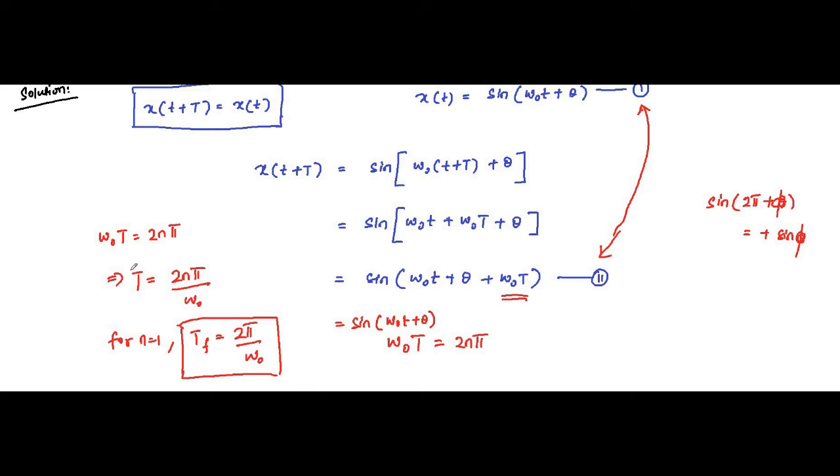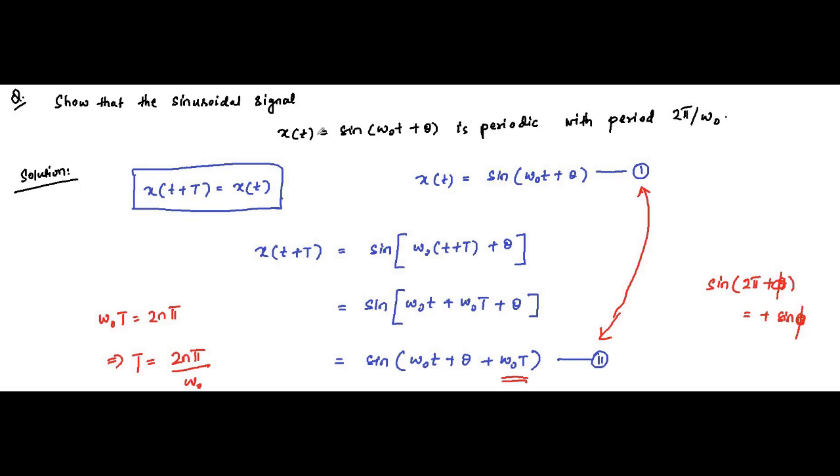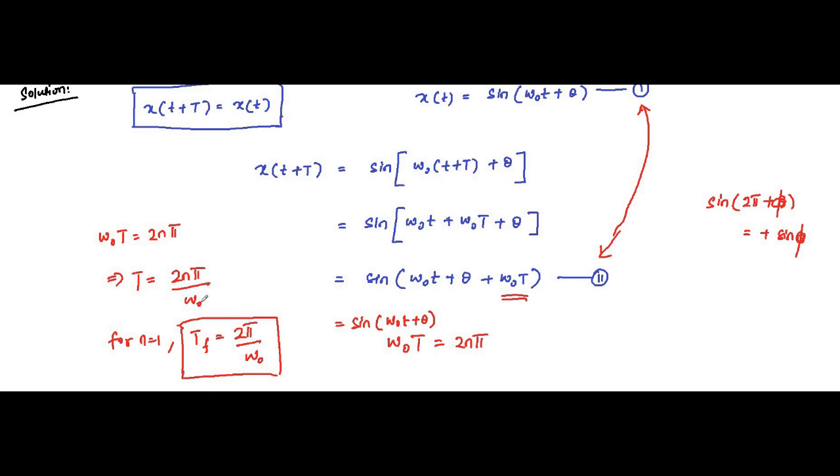So here we have proved that this sinusoidal signal is periodic with the fundamental time period equal to 2 pi by omega subscript o.